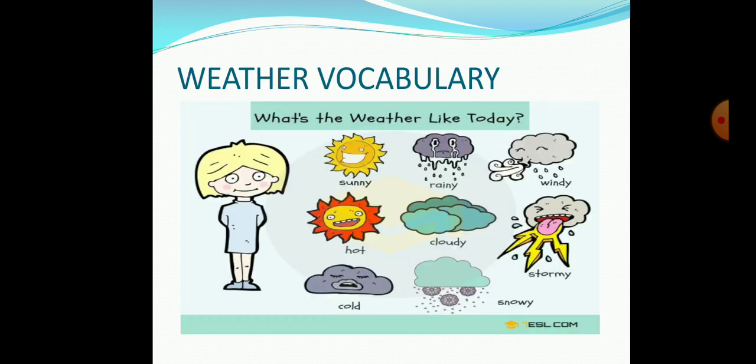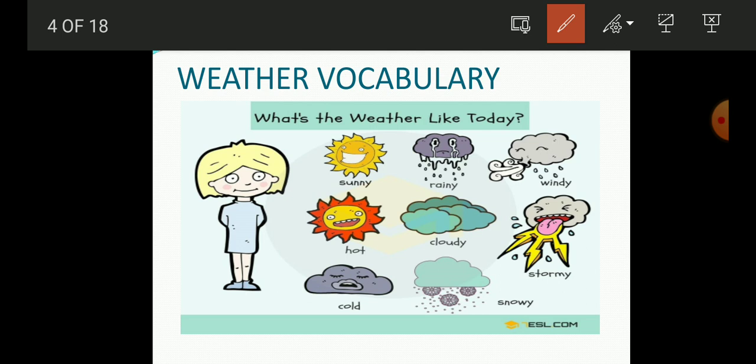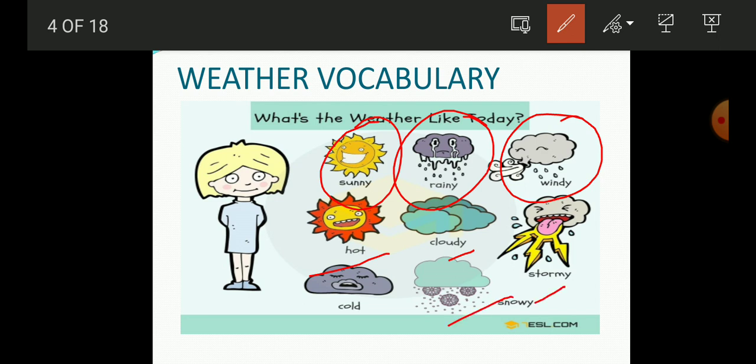So firstly students, as you can see in this image, here you will find some vocabulary, what vocabulary you will use for representing the different weathers. Like here there is the sunny weather, as this represents that the sun is present. And here this represents the rainy weather. Here this is the windy weather, hot weather, cloudy, stormy, snowy and cold.